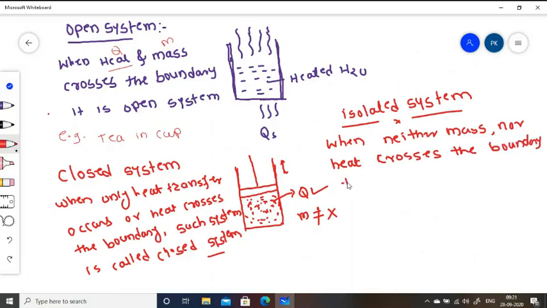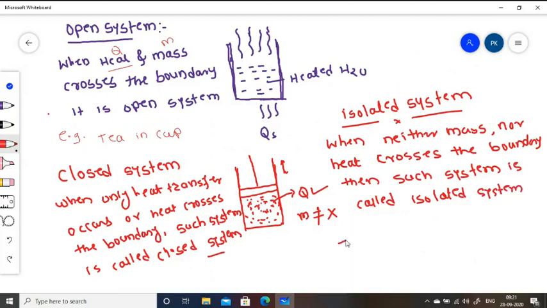Such a system is called an isolated system. An example of an isolated system is a thermos.